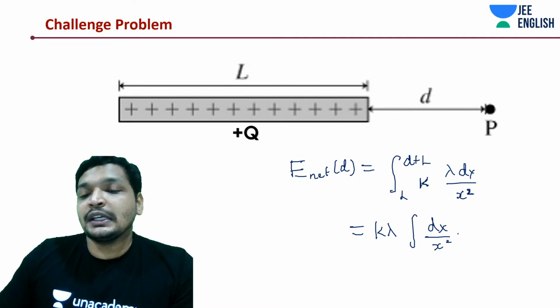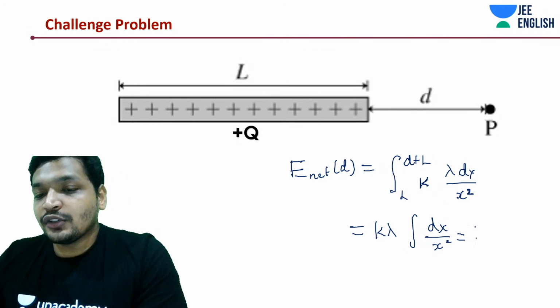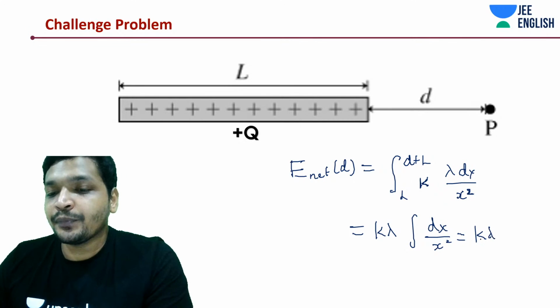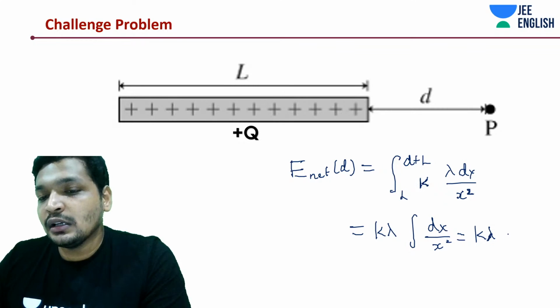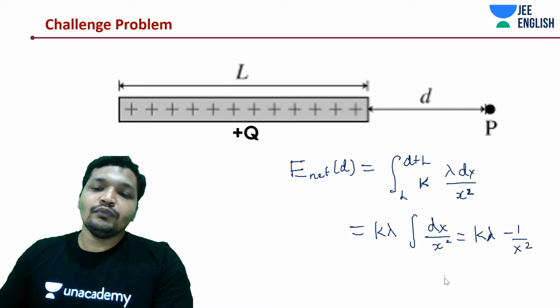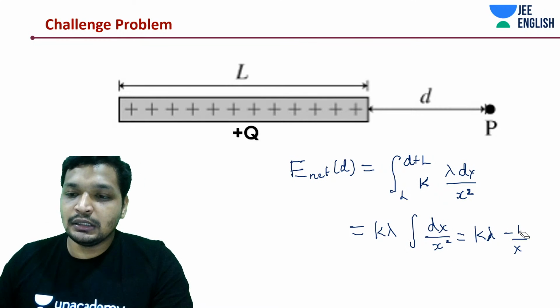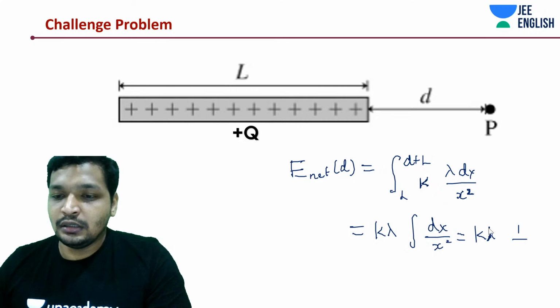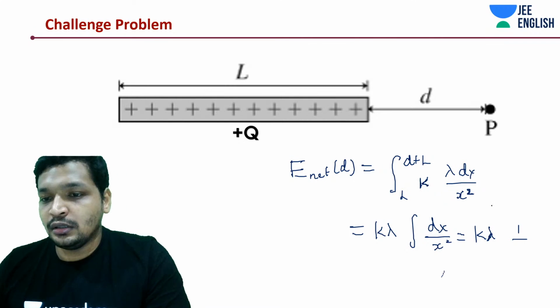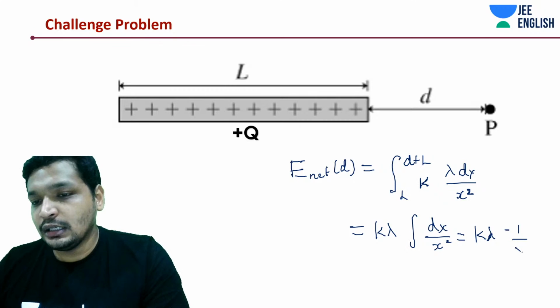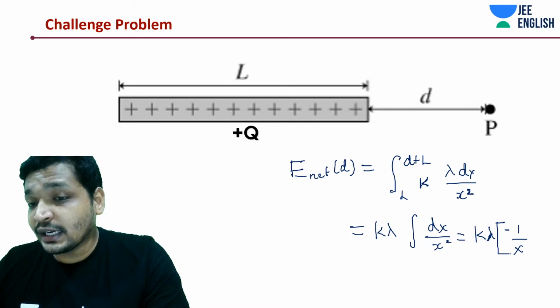Okay, let's first of all integrate and then substitute the range. So k into lambda, minus 1 by x. What is the range, guys?